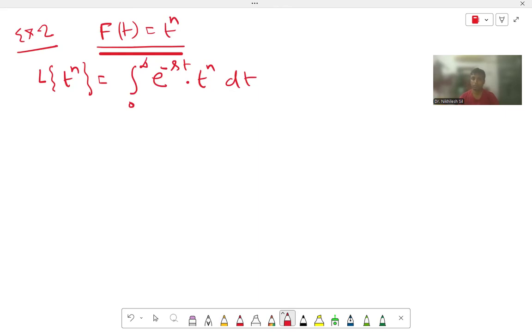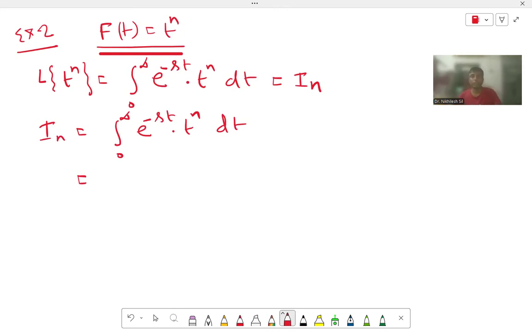So whenever you are doing this sum in the examination, always do it in that procedure. Already we have shown it in the previous example, but now I am not considering capital A, I am doing it directly. Suppose we are considering it capital In. Why In? Because this is the integration of t to the power n. So In is equal to integration 0 to infinity e to the power minus st into t to the power n dt. Now we have to use by parts.